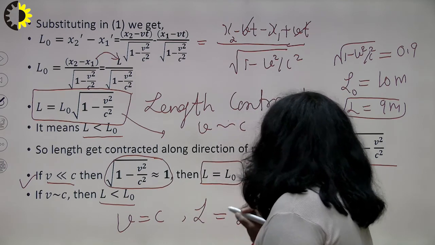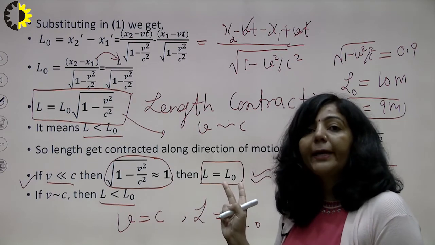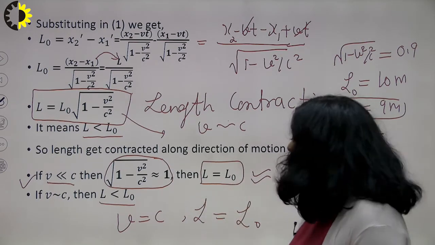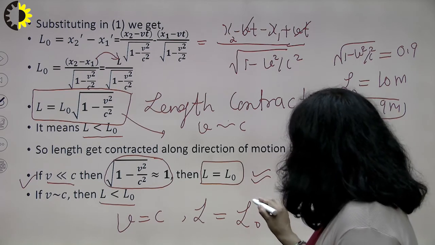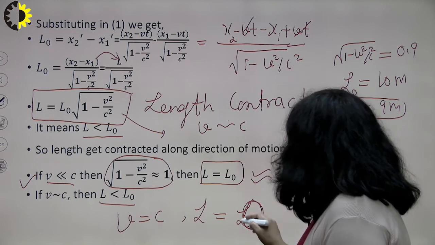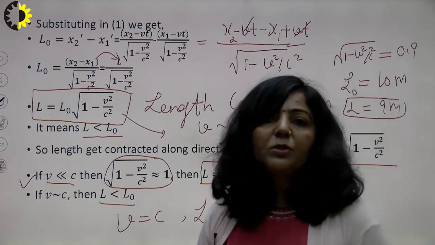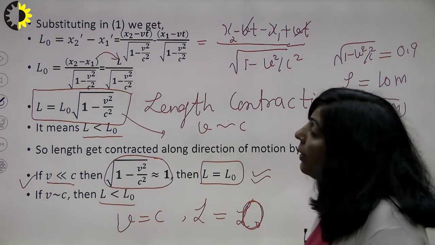The meaning of this is, if a particular object is moving with the speed of light, then for a stationary observer its length will appear to be 0. It means when an object is traveling with the speed of light, it will appear as a point object. So this is your length contraction.